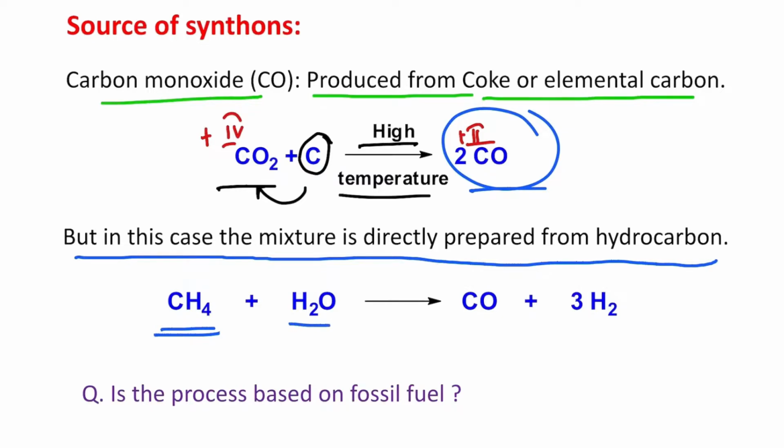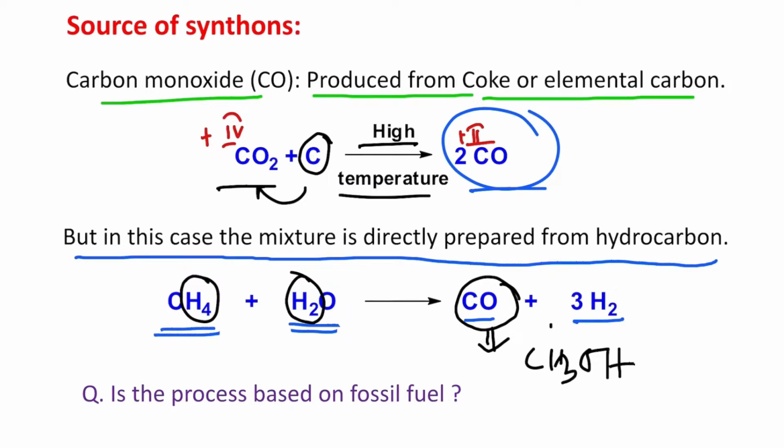Methane reacts with water and produces carbon monoxide and hydrogen. Look at the reaction, how well balanced this is: 2 hydrogen from methane and 1 hydrogen molecule from water, and this oxygen goes to carbon monoxide. So this mixture, if you react it, will instantly produce methanol, CH3OH. Now the question is, is the process based on fossil fuel?